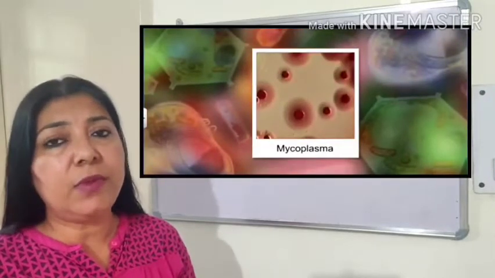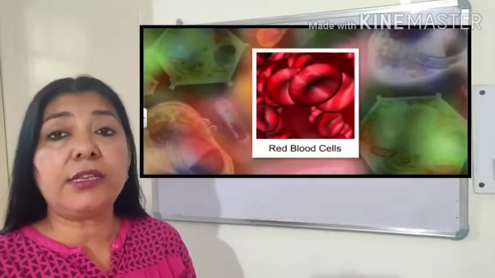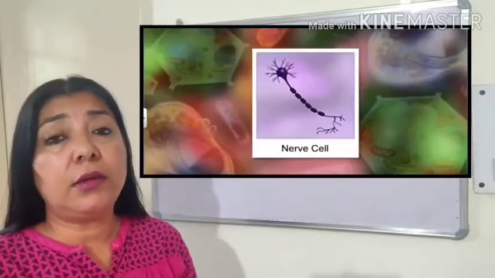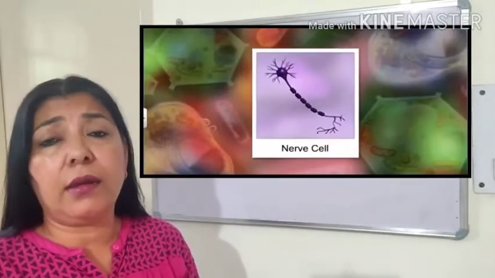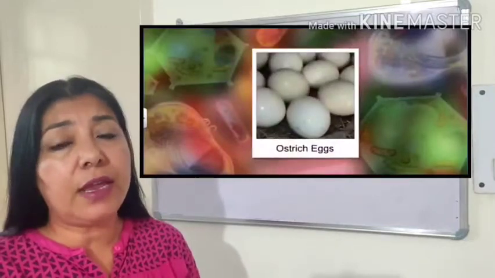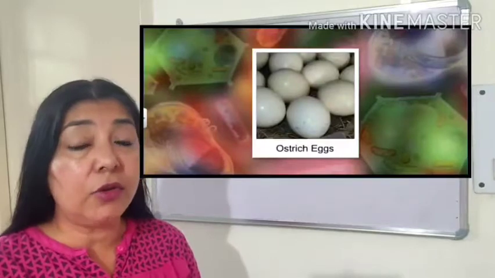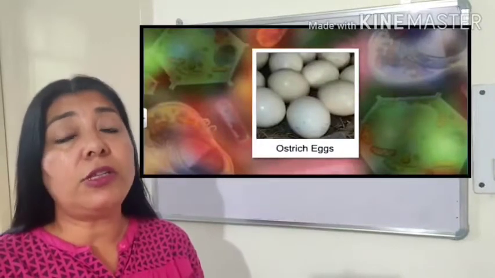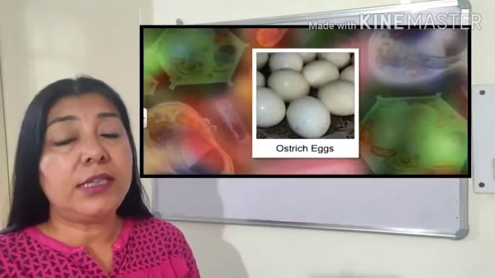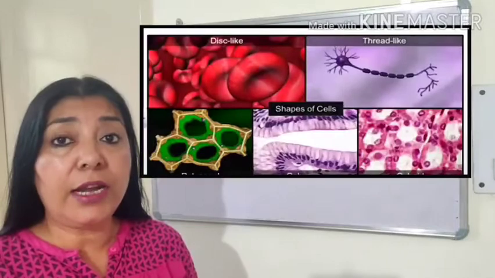There are prokaryotic cells, there are eukaryotic cells, plant cells, animal cells, and there is such a range in the cell. Cells may be as small as 0.1 micron as in the case of mycoplasma, or they may be around 10 microns in the case of RBCs, or they might be very large like 40 microns in the case of nerve cells, neuron cells. Even the ostrich egg is a single cell which might be 17 centimeter in length and 14 centimeter in breadth.